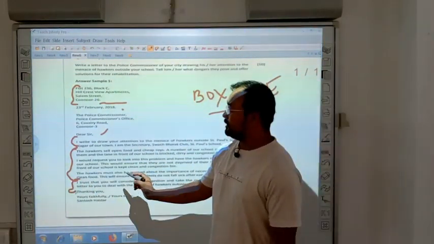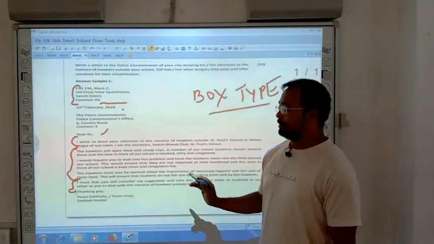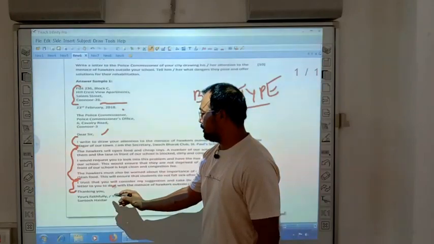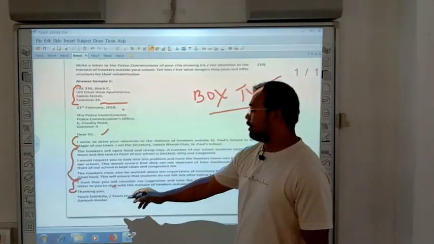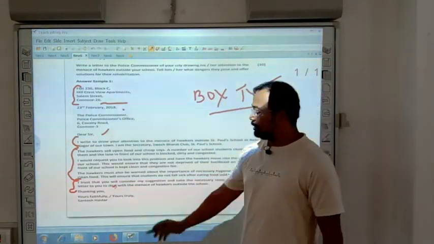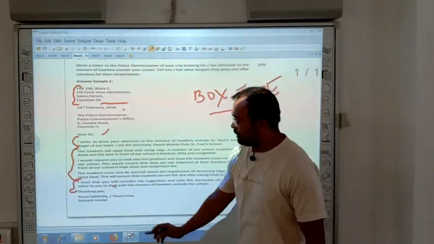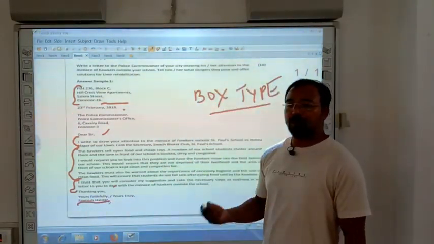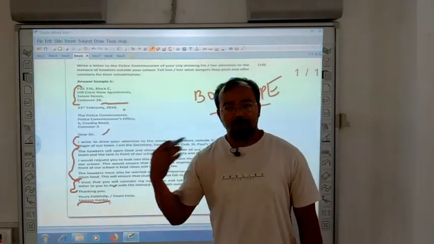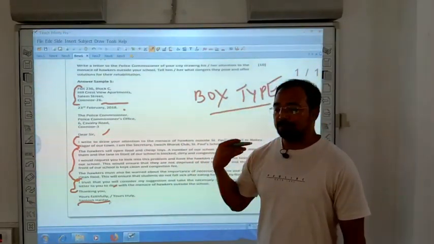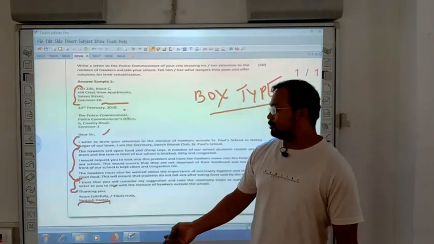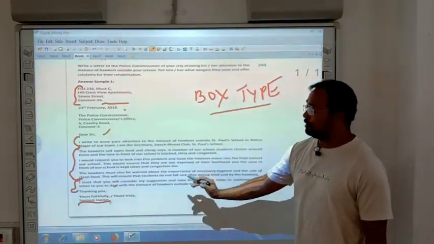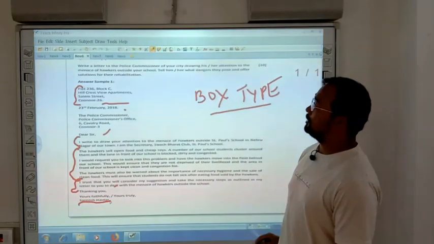Then at the end, in the formal letter you will write Thanking you, comma, then Yours faithfully, or you can write Yours truly also. Then you can write your full name here. In the formal letter you have to write your full name. Suppose your name is Santosh Yadav Haldar, so you will write the full name there. So that is a formal letter in a box type format.